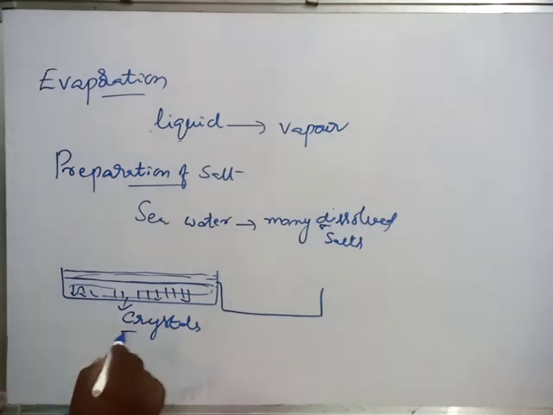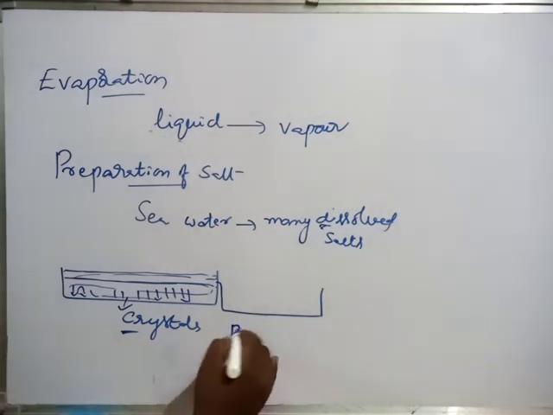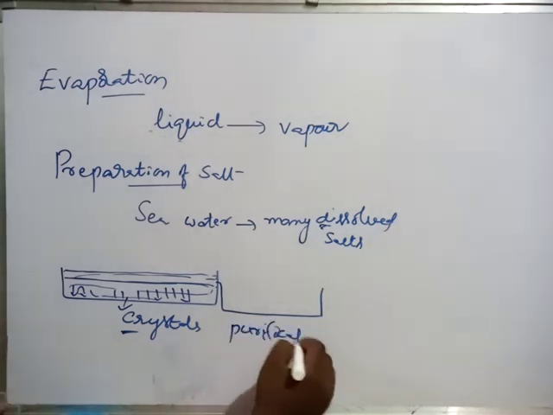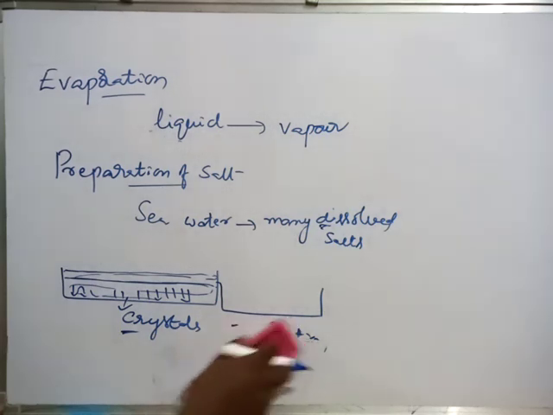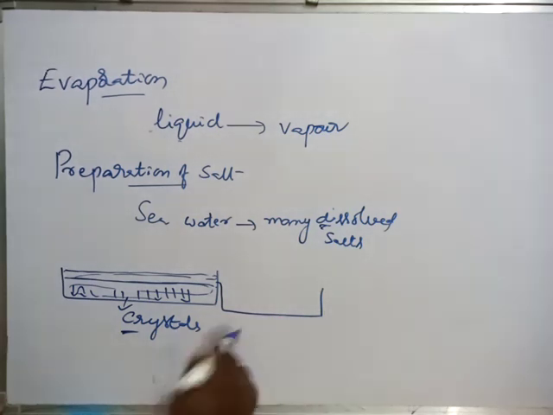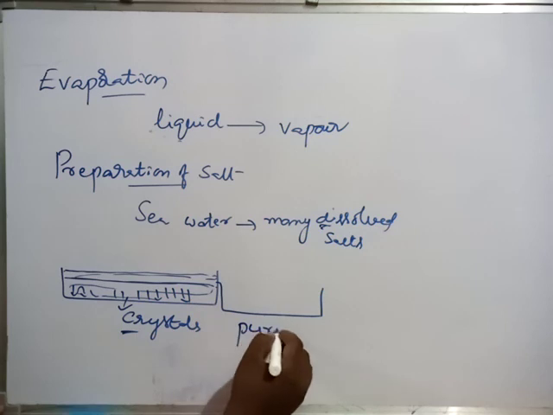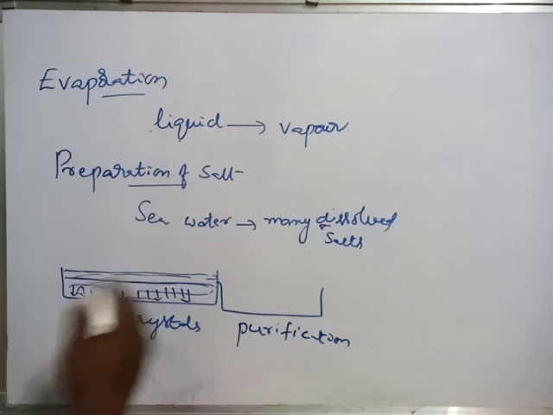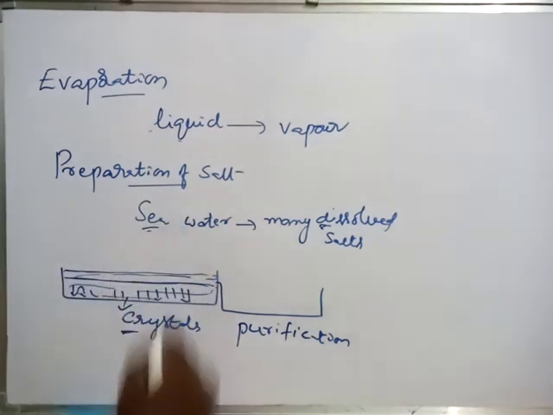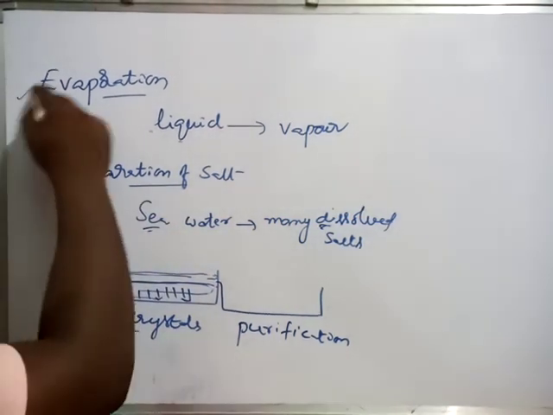After getting this raw material, further purification will happen. Purification, because the salt we are seeing, how white it is, no? We are seeing very pure white solid particles only. That much purification process will be there after getting these crystals. Purification and adding some iodine, etc., because we have to take iodized salt, no? So in this way salt is prepared from sea water by the process of evaporation.